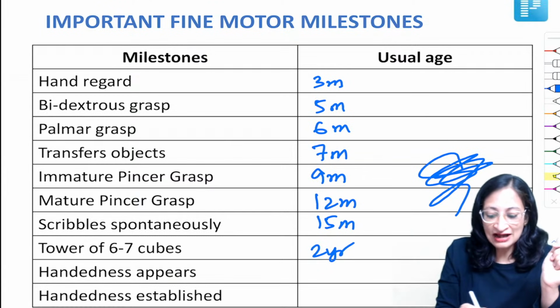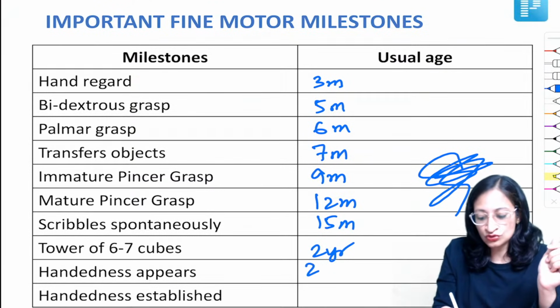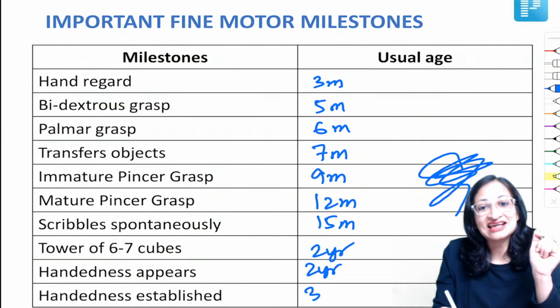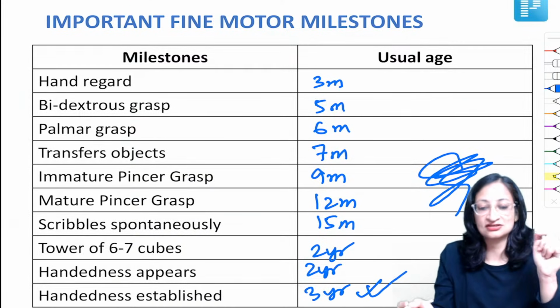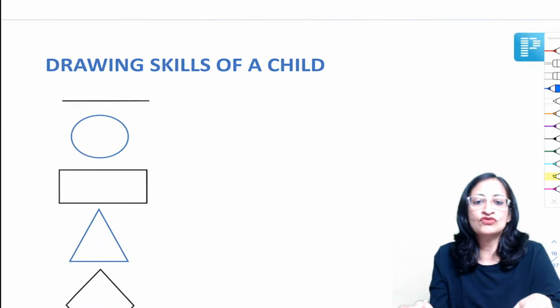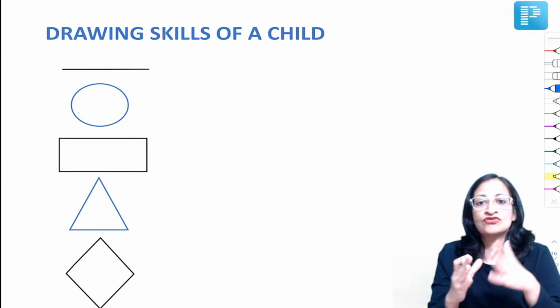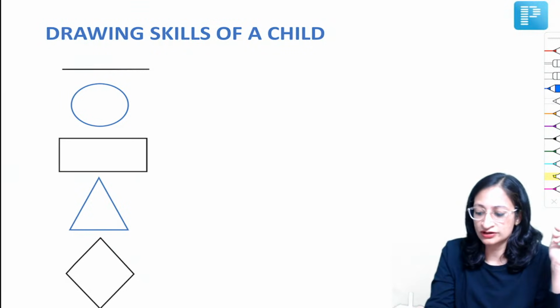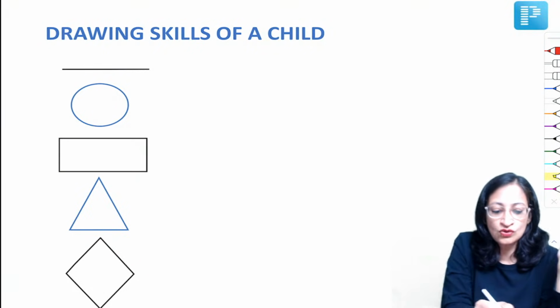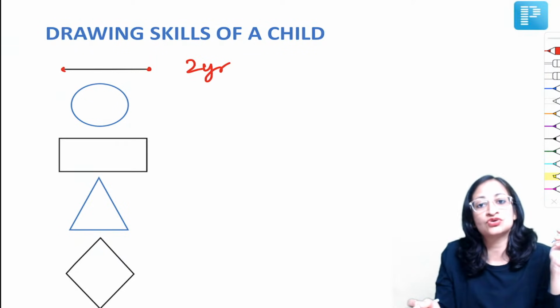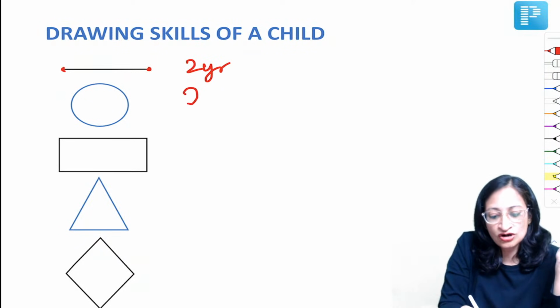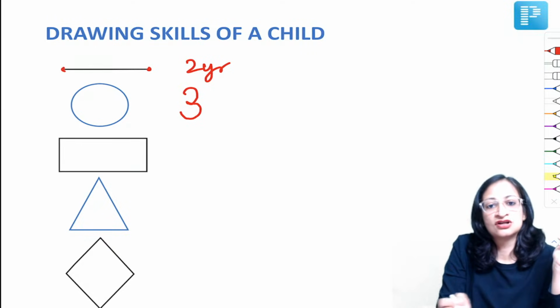Handedness appears at around 2 years, while handedness gets established by 3 years or 36 months. And that is our answer here. Right. Moving ahead to the drawing skills of a child. Very, very simple, but very, very important. A line has got two ends, right? So, drawing or copying a straight line comes at 2 years. Now, 3 has got these circular things in its picture. So, drawing or copying a circle comes at 3 years.